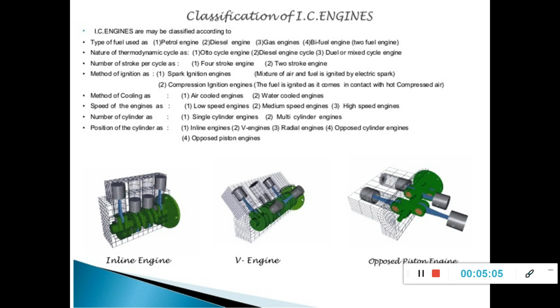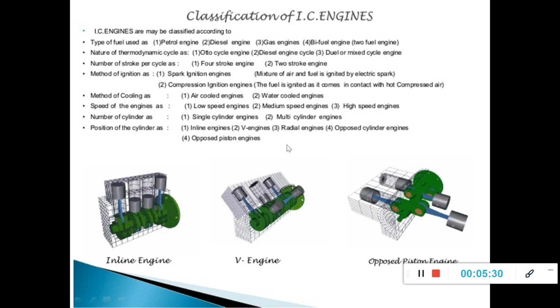Speed of the engine: low speed, medium and high speed. Number of cylinders: single cylinder, multi-cylinder. Position of the cylinder: inline engines, V engines, radial engines, opposed cylinder engines. You can see the arrangement of the engines in the diagrams here.